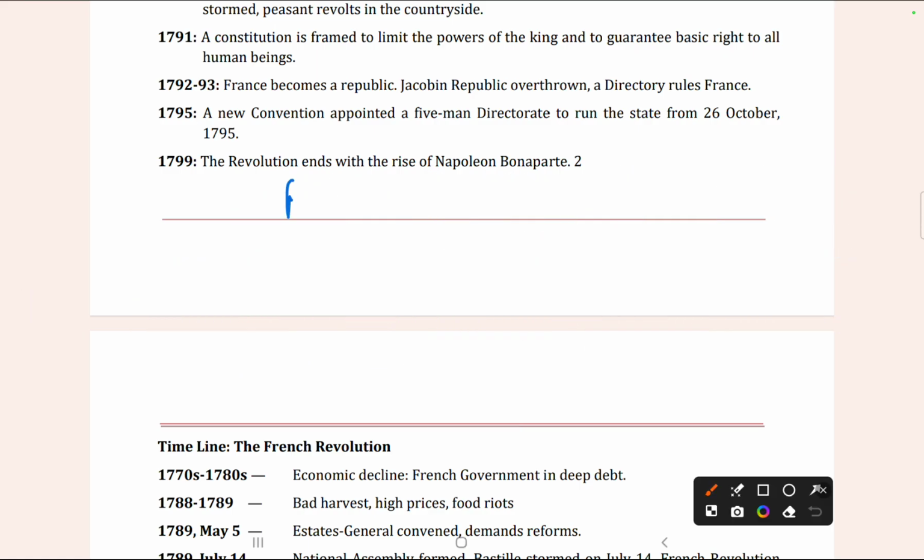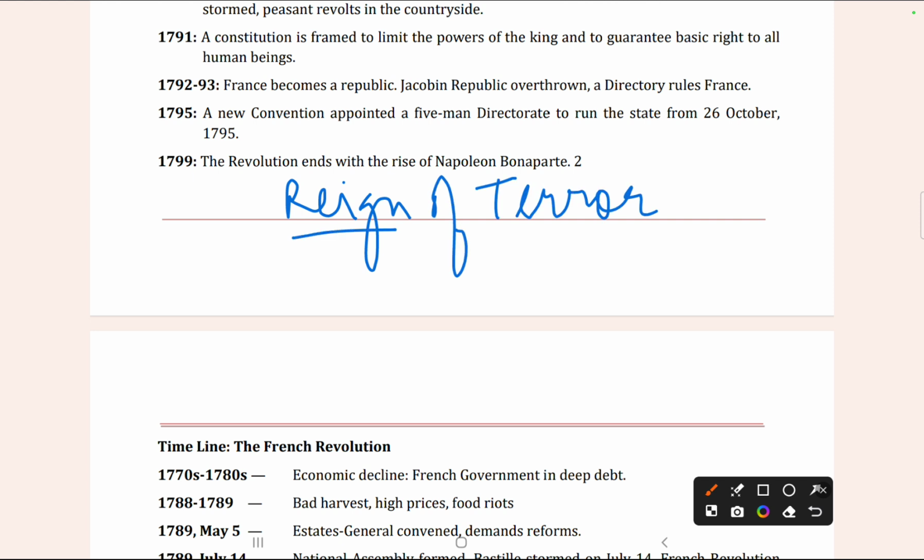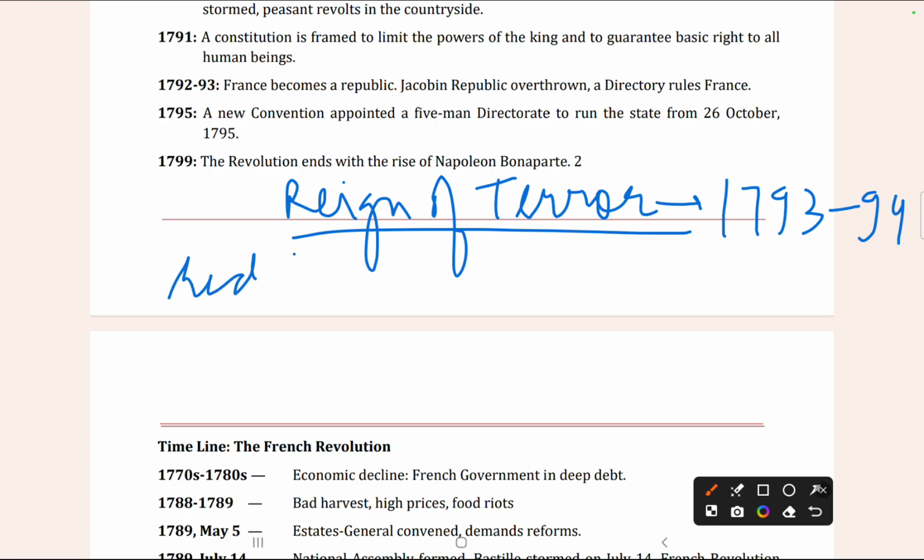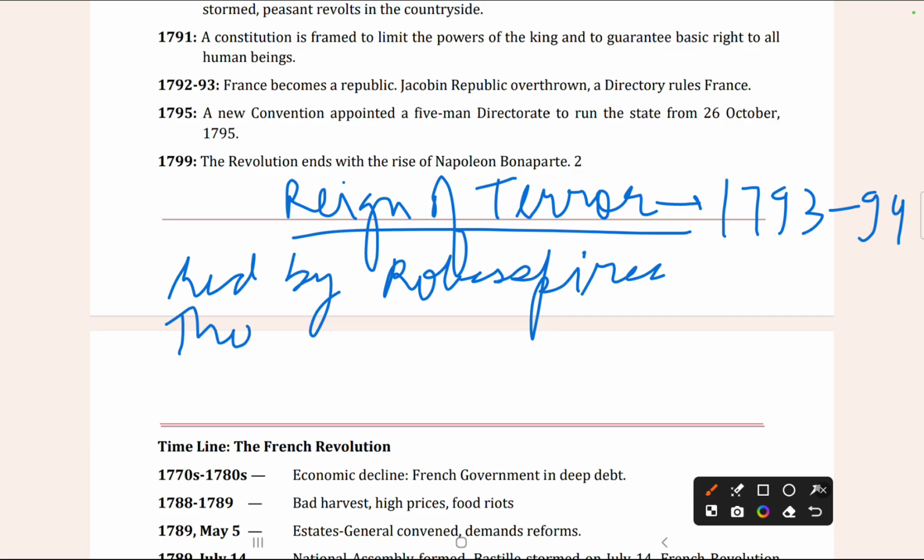Now we'll talk about the Reign of Terror in this chapter. This period was between 1793 and 94. This was led by Robespierre.